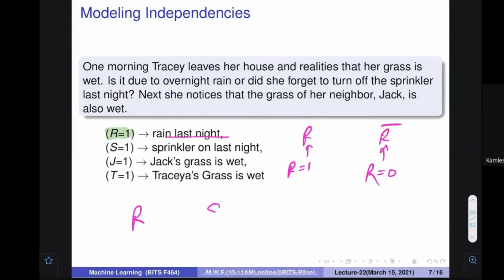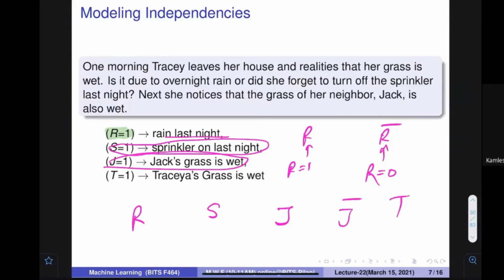What is the meaning of S? The sprinkler was on last night. She forgot to switch off the sprinkler. What is J? Jack's grass is wet. What is J bar? Jack's grass is not wet. What is T? Teresa's grass is wet. T bar means Teresa's grass is not wet. So we understand this formula. How many variables do we have? R, S, J, and T. These 4 variables we have.